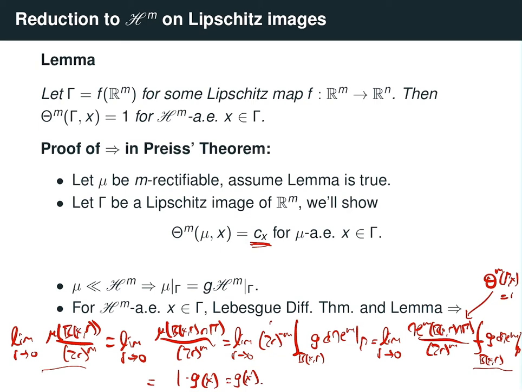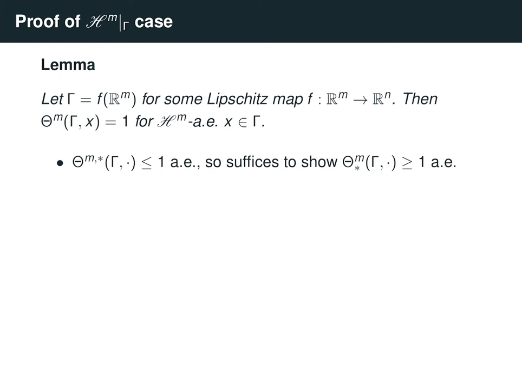So now what remains to show is this lemma. So recall that for sets of locally finite m-dimensional measure, the upper densities are at most 1 almost everywhere. So that means that it suffices to show that the lower densities are at least 1 almost everywhere, since then the combination of these two inequalities will imply that the m-dimensional densities exist and equal 1 almost everywhere.